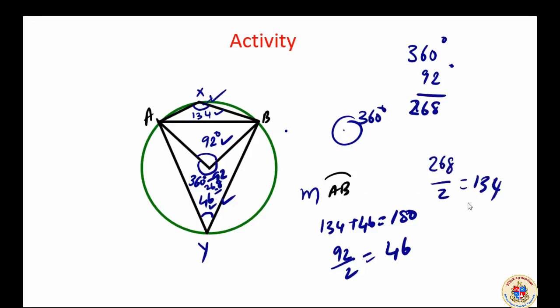From all this measurement, that is the activity, we understand that the central angle and the angle formed on the other segment have a relationship. It will be half of the central angle. The central angle you studied in the last video is the angle formed by the arc at the center. Now here we understood that the arc can subtend an angle on the other part.